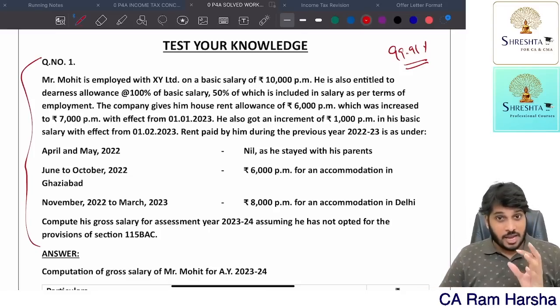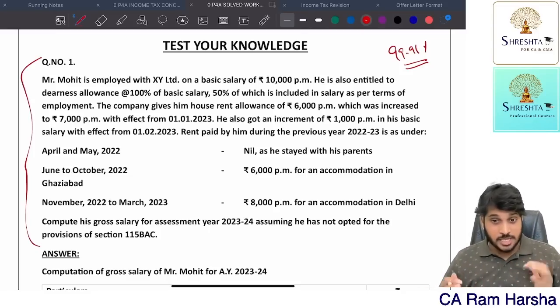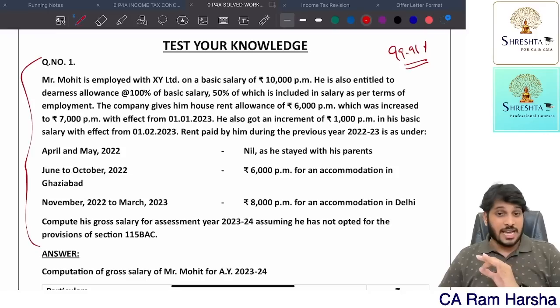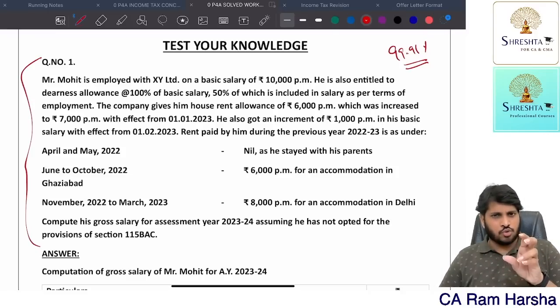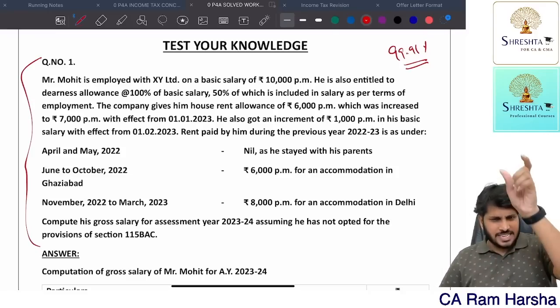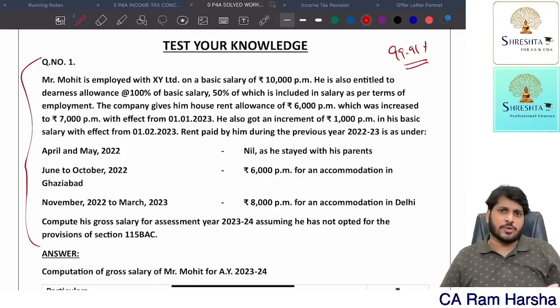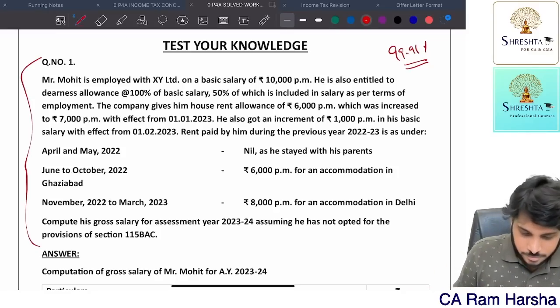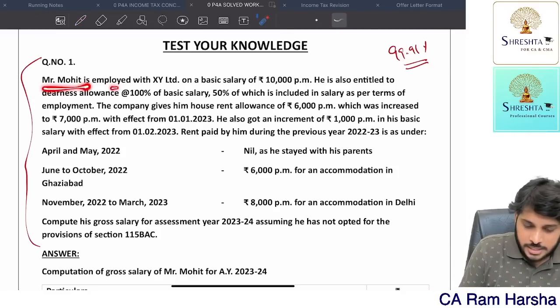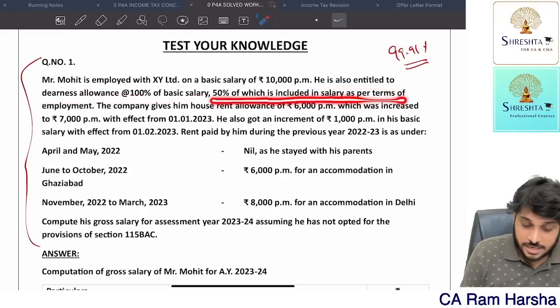See, HRA. If at all an employee is given 12 months, for 12 months you should calculate month-wise. That's the logic. But generally, whenever April, May, June, if these 3 months, entire information is same, we can combine it and then do it. Now let us see here. Mr. Mohit is employed with XY Limited. Basic salary 10,000 per month. He is entitled to DA elements 100% of basics. 50% of which is for retirement purpose.